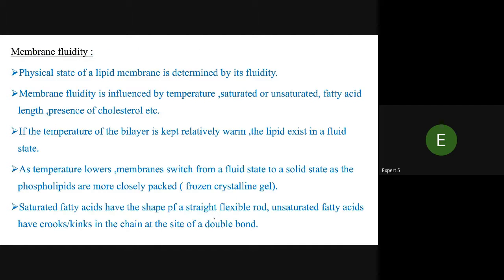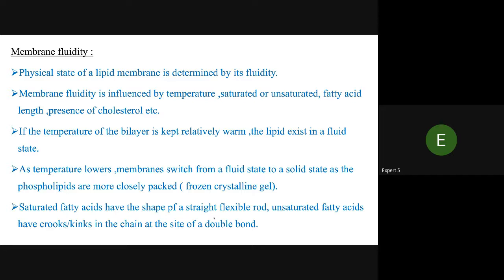Membrane fluidity: the physical state of the lipid membrane is determined by its fluidity. Membrane fluidity is influenced by temperature, saturated or unsaturated fatty acids, fatty acid length, presence of cholesterol, etc. If the temperature of the bilayer is kept relatively warm, the lipid is in a fluid state. As temperature lowers, the membrane switches from a fluid state to a solid state, where the phospholipids are more closely packed. This is frozen, crystalline.